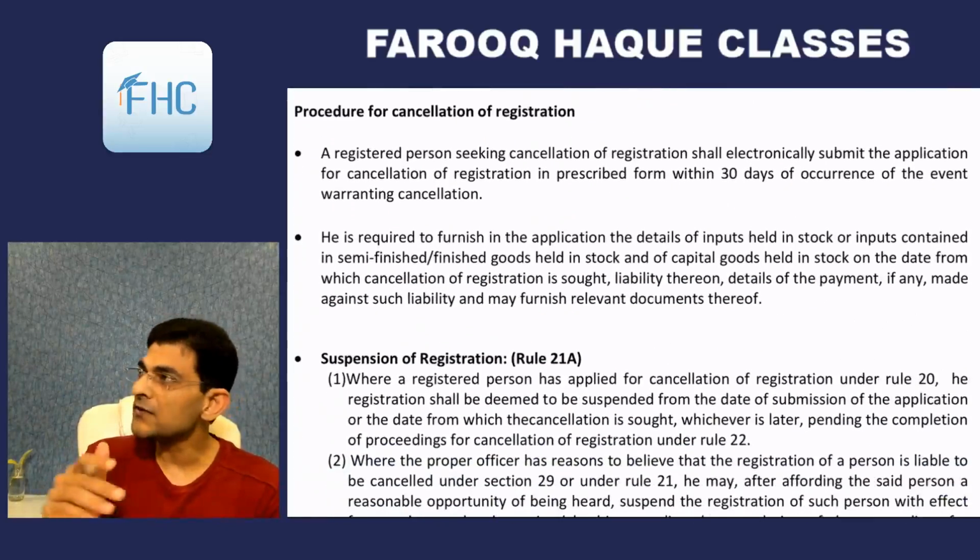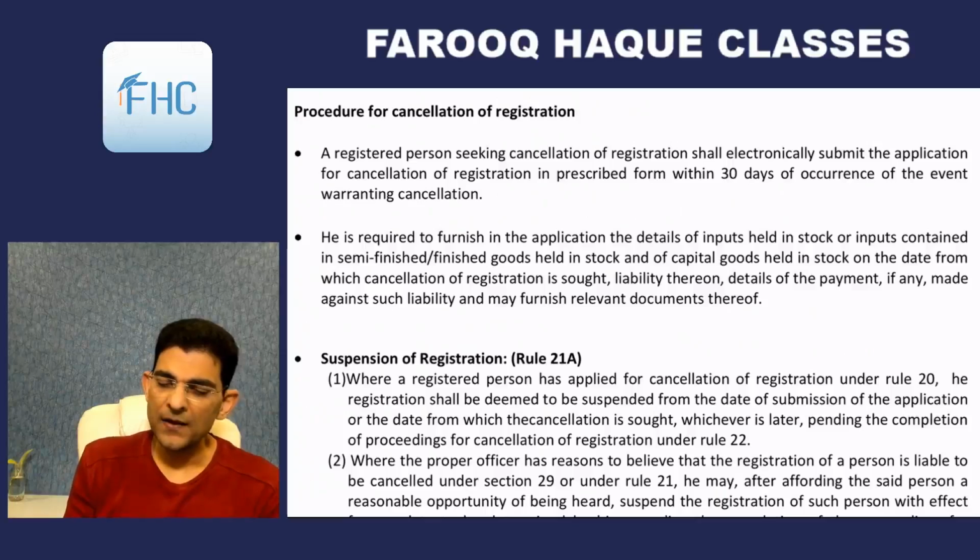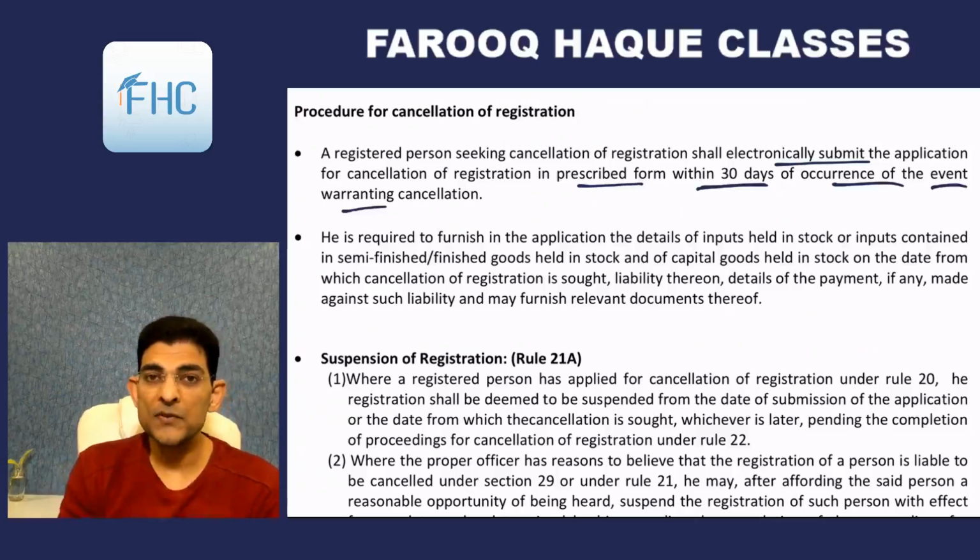Then the procedure for cancellation is also given. A registered person seeking cancellation shall electronically submit an application for cancellation in the prescribed form within 30 days of the occurrence of the event warranting cancellation. So an event warranting cancellation means like closure of business, death of the person, and so on and so forth. So from that day, within 30 days, you can make an application in the prescribed form.